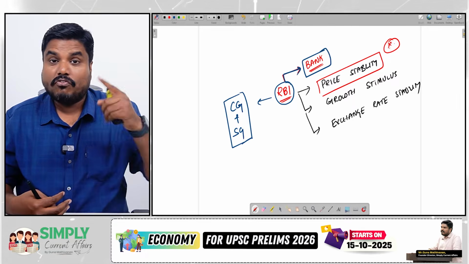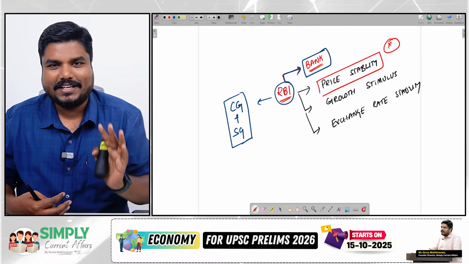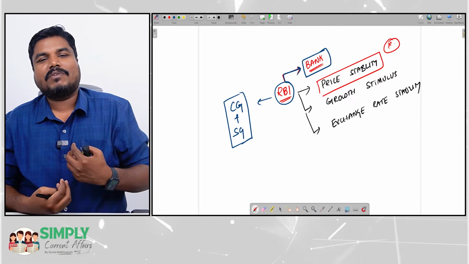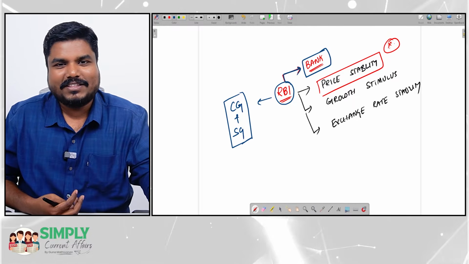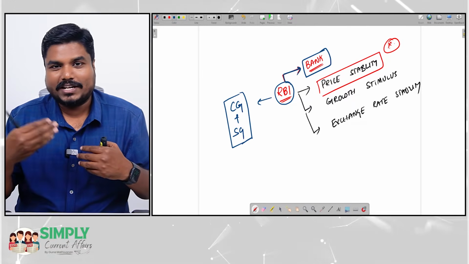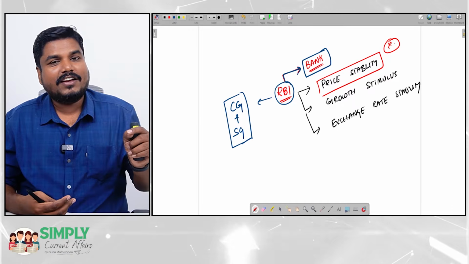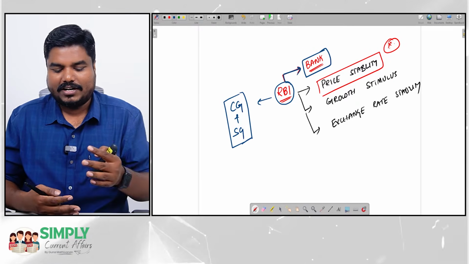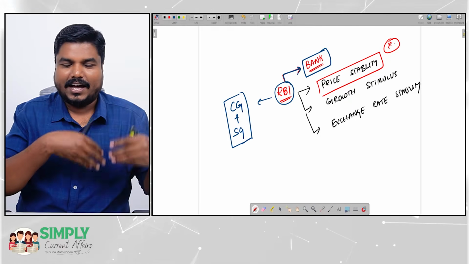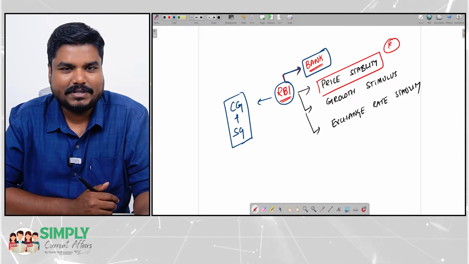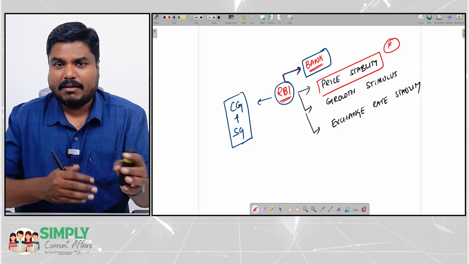Like that, for IOB, RBI is the banker. Just as I deposit money in IOB and withdraw money from IOB, banks deposit money with RBI and withdraw from RBI. Like how I have an account in IOB, the Government of India and state governments have accounts in RBI. That is what it means when we say RBI is the banker for both the central government and the state governments. There are many other functions.